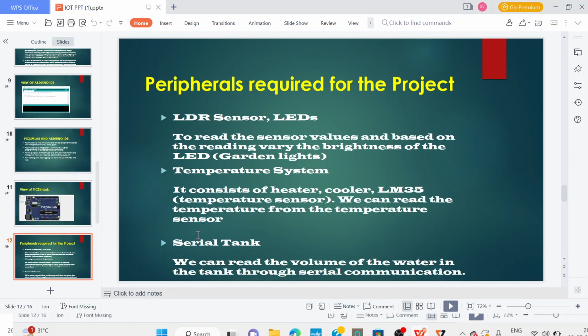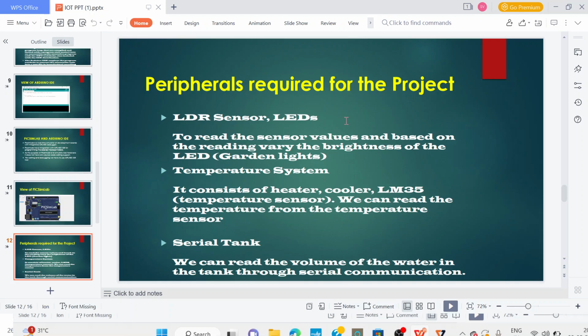Peripherals required for the project. LDR sensors and LEDs are used for the garden light automation, to read the sensor values and, based upon our reading, vary the brightness of the LED. And the temperature sensor. Temperature consists of heater, cooler, LM35. We can read the temperature from the temperature sensor.